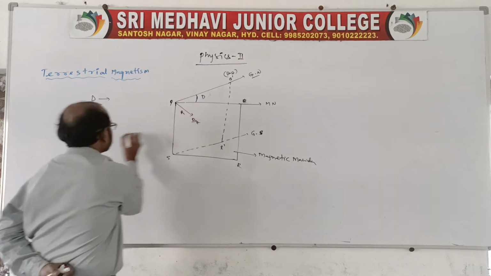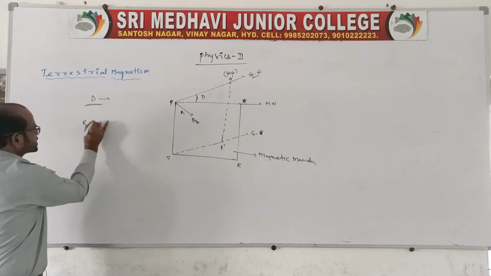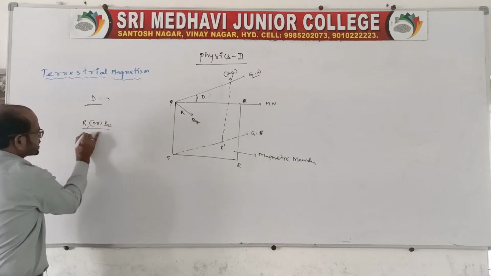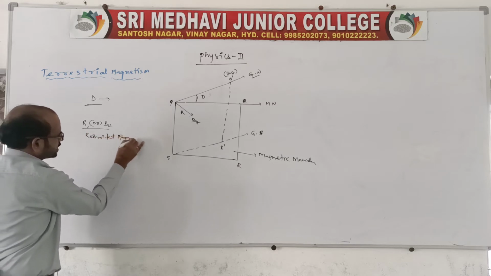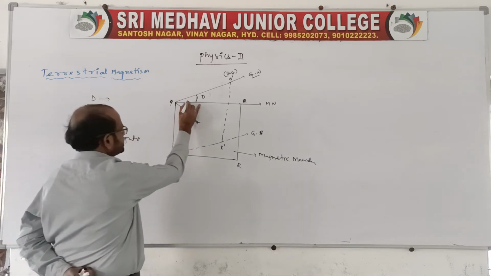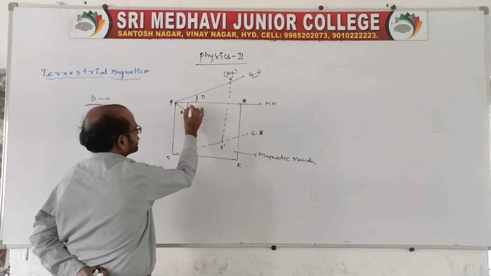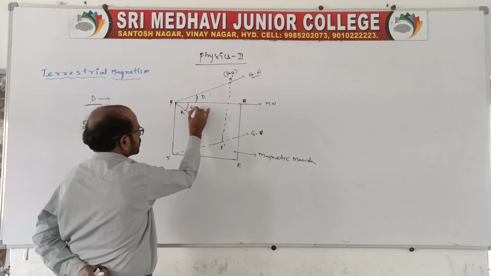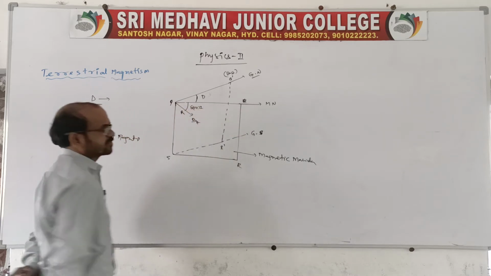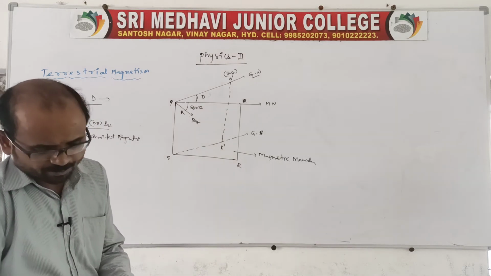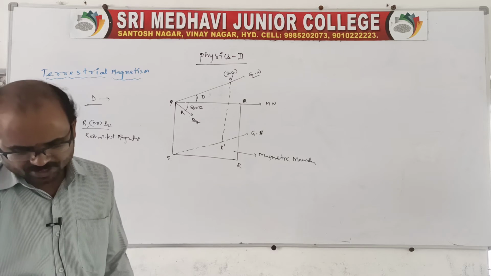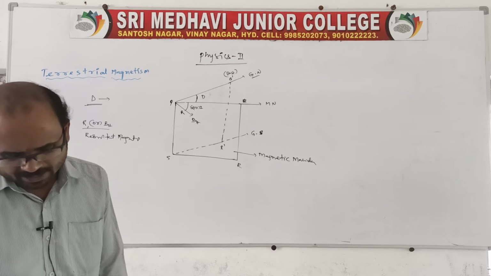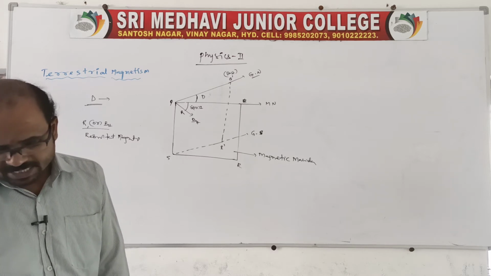This we can call the resultant magnetic induction or magnetic field. It makes an angle with the magnetic meridian, delta, or we can also call it I. That we call the angle of dip, or also inclination or magnetic dip angle. So it makes an angle, no?